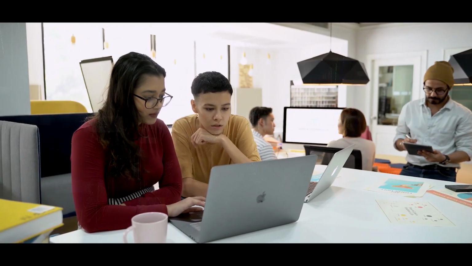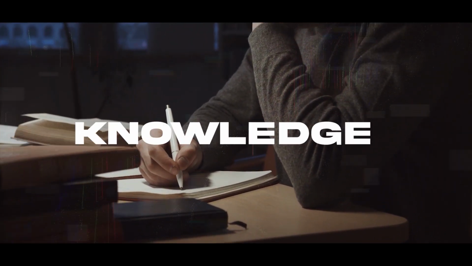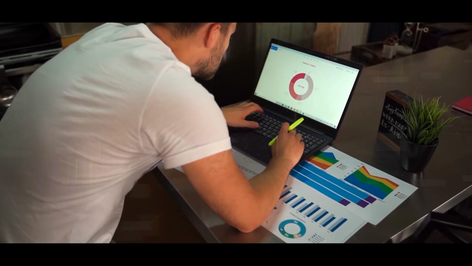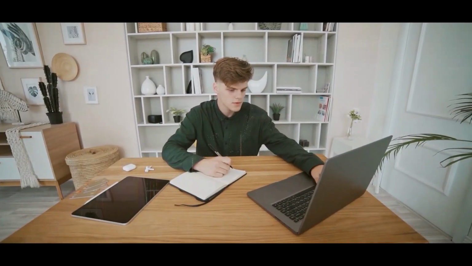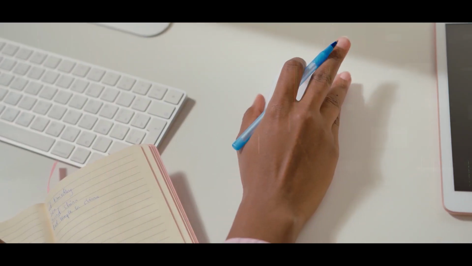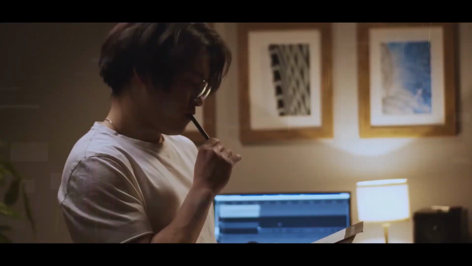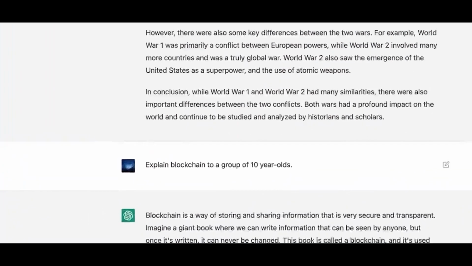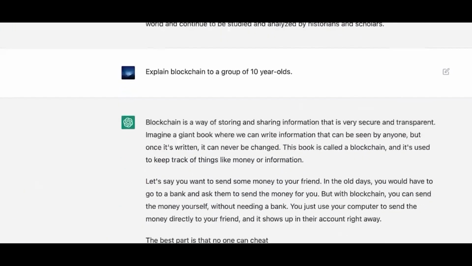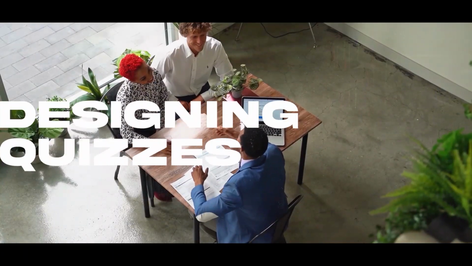When creating a course, it's important to consider the unique knowledge and skills you have to offer. For example, if you are proficient in PowerPoint, you may be able to create a course that teaches others your tips and tricks for using the software. In order to get started, you'll need to first decide on a topic for your course. You can then use Chat GPT to help you create the content for your course. This can include writing the script for videos, creating handouts, and designing quizzes.